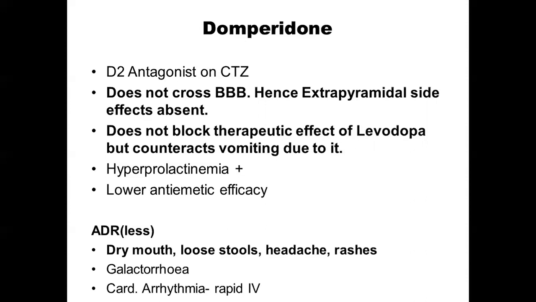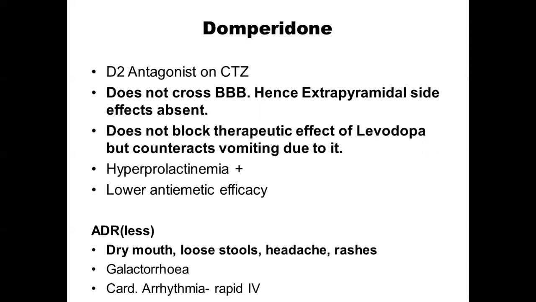It also doesn't block the therapeutic effect of levodopa. I told you in the previous slide that metoclopramide blocks the action of levodopa by blocking the D2 receptors on the basal ganglia. Now, since domperidone doesn't cross the blood-brain barrier, it will not block the D2 receptors in the basal ganglia, and thus it will not be blocking the therapeutic effect of levodopa. This concept you will understand better when you study the anti-Parkinsonian drugs.